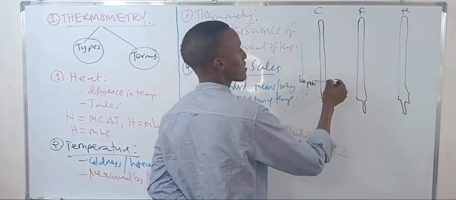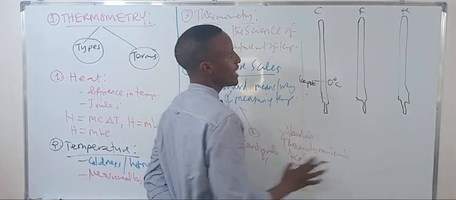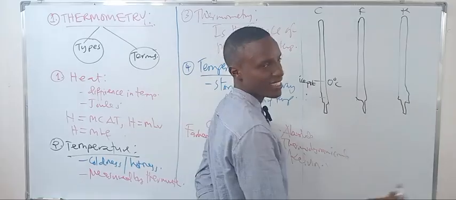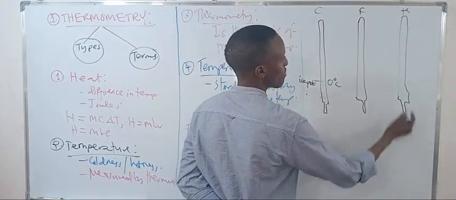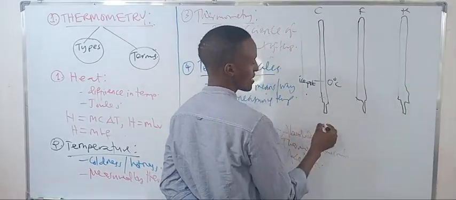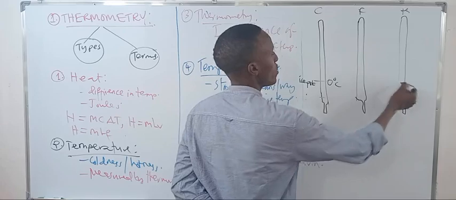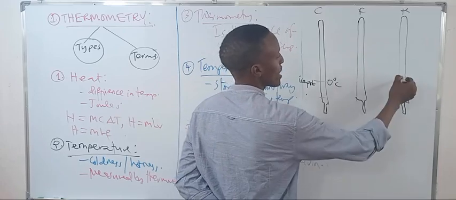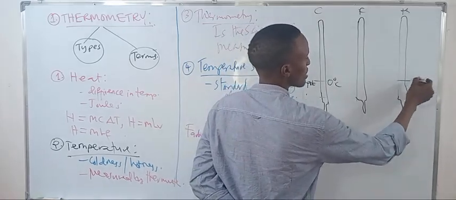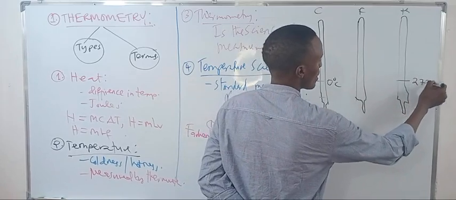If this is 0 degrees centigrade, then in Kelvin it is about 273.